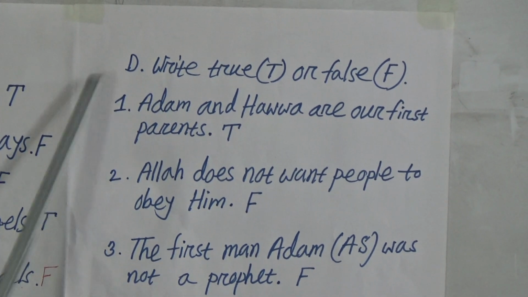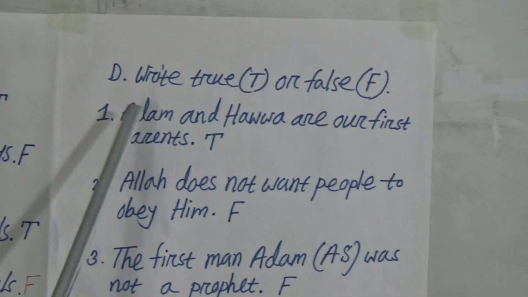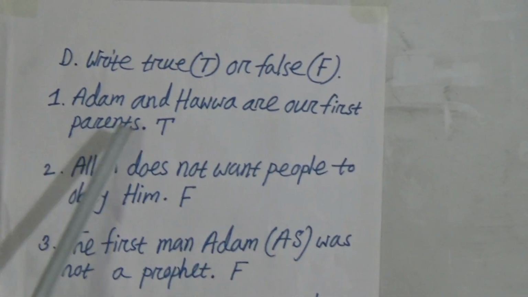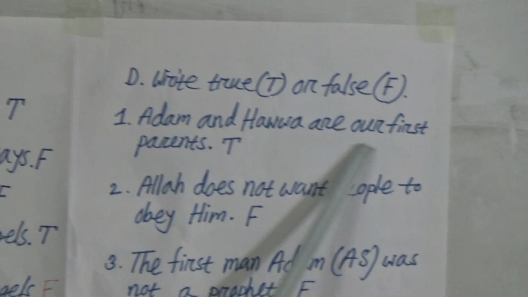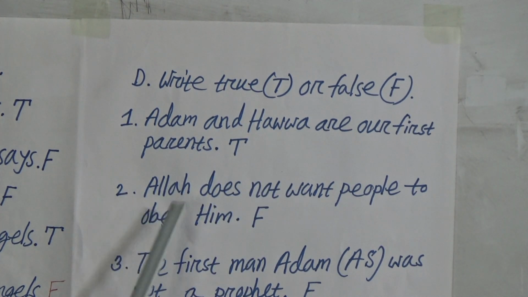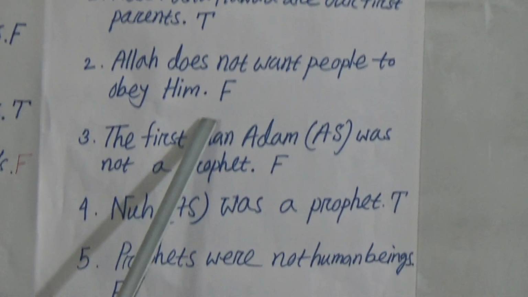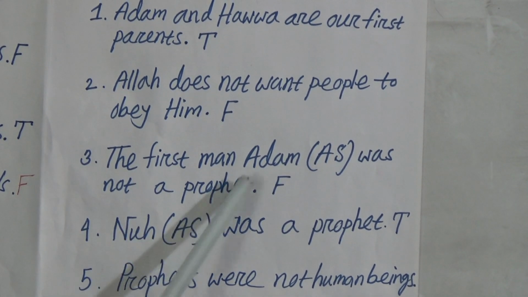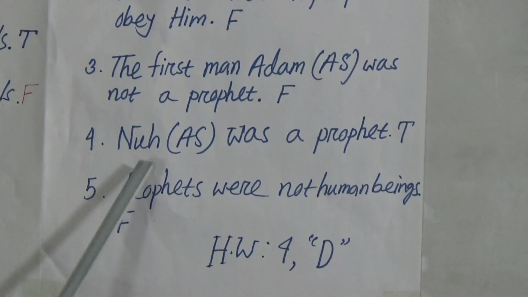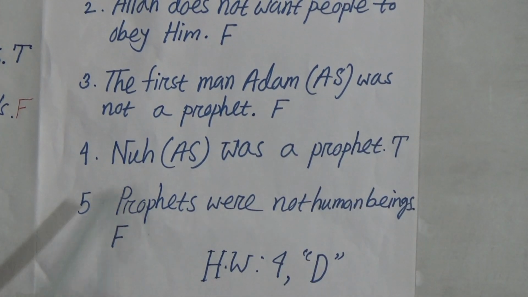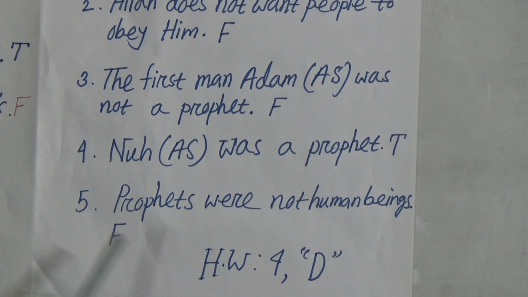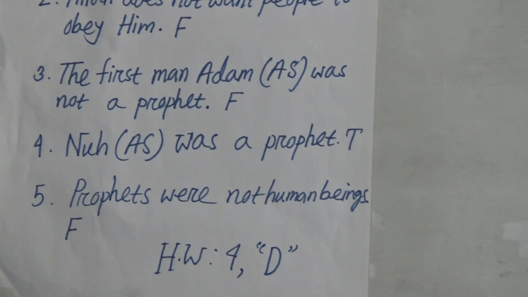And D is in your book on page 17. Write true or false. Number 1, Adam and Hawa alayhi salam are our first prophets. True. Number 2, Allah does not want people to obey him. False. Number 3, the first man, Adam alayhi salam, was not a prophet. False. Number 4, Nuh alayhi salam was a prophet. True. Number 5, prophets were not human beings. False. All the prophets are human beings, not angels.